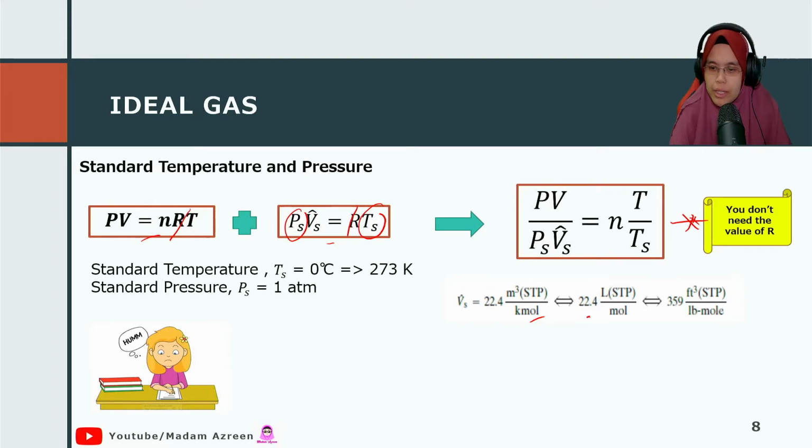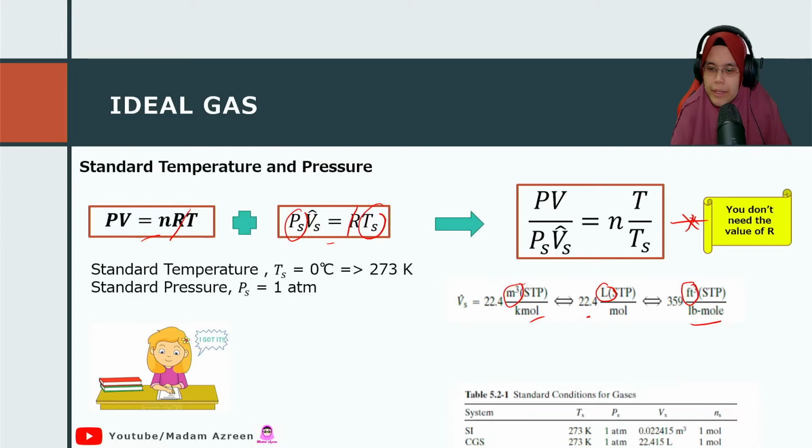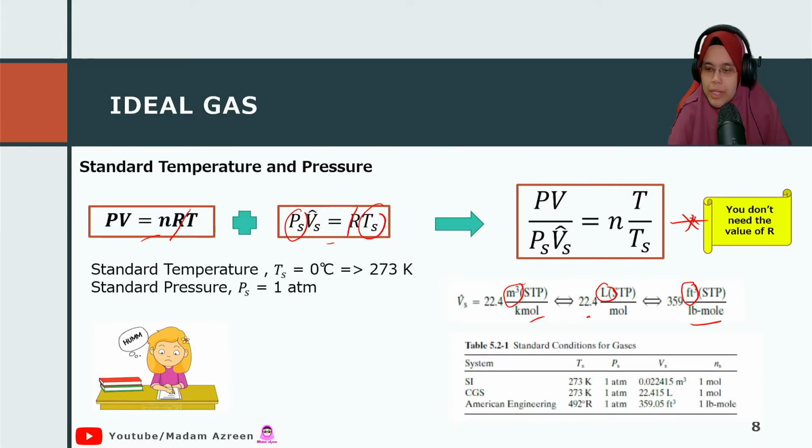It's the same for these two units, but different for another unit. These are the values of the standard condition.